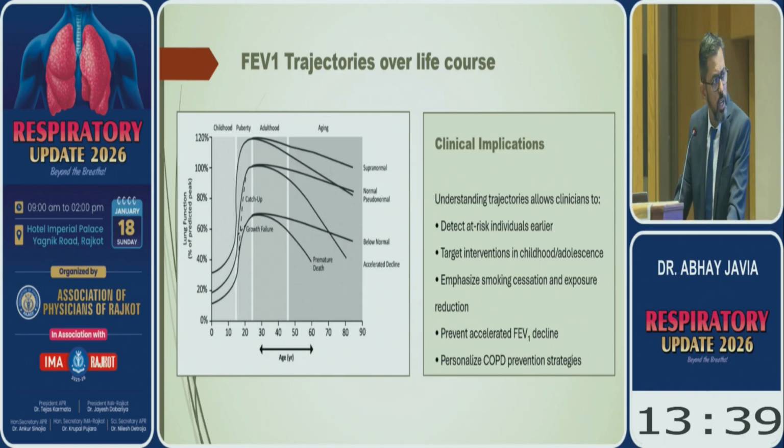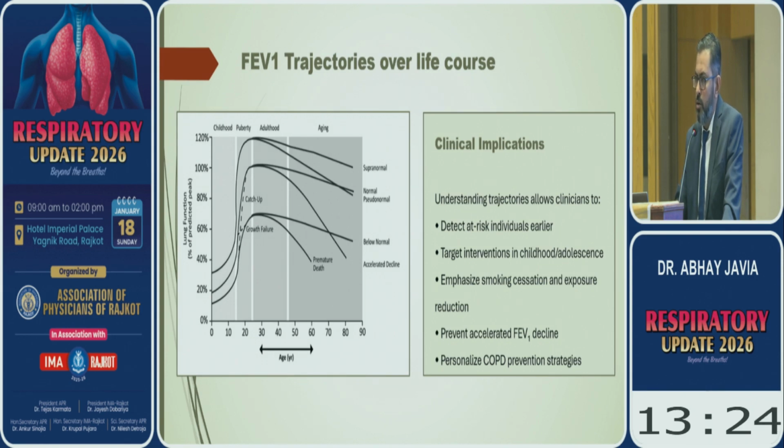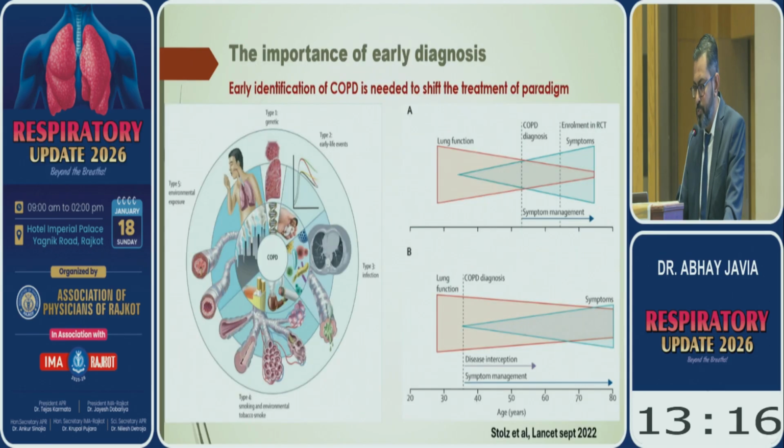So what are the clinical implications of these lung trajectories? Understanding these trajectories will help in early detection of at-risk individuals and to target them in childhood and adolescence, to emphasize smoking cessation and exposure reduction programs, and to prevent acceleration of FEV1 decline.